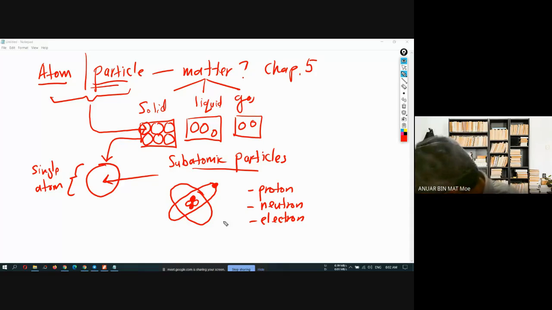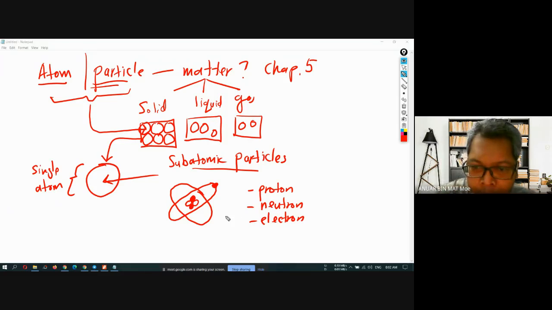Make sure you understand which one is proton, which one is neutron, and which one is electron. The electron is here. Proton and neutron together are the nucleus, with the proton inside at the center. Can you understand this?